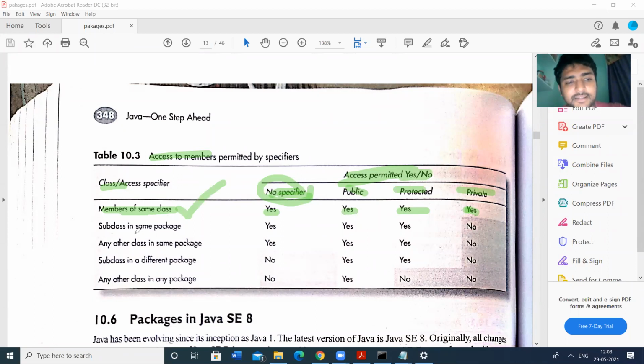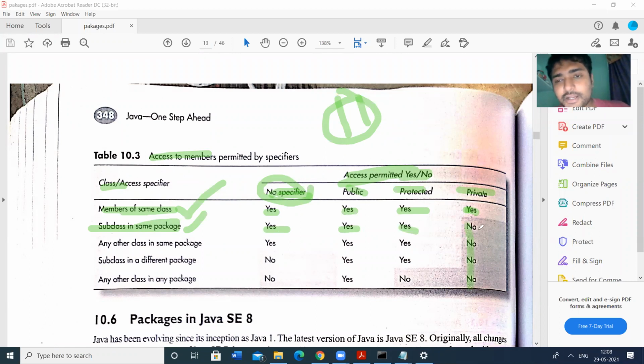Next, subclass in the same package. A package consists of many subclasses. A subclass in the same package can access when you declare default, public, or protected, but private cannot.